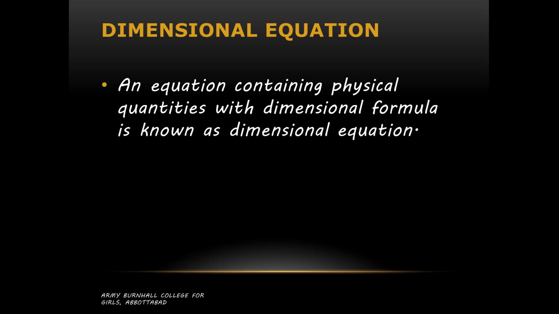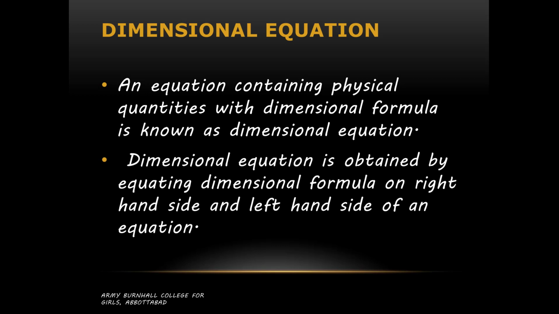Okay, what is dimensional equation? Basically, if it is equation, then there must be an equality sign. An equation containing physical quantities with dimensional formula is known as dimensional equation. We have already written dimensional formula. While we are equating that dimensional formula with the quantity, that will give us dimensional equation. Dimensional equation is obtained by equating dimensional formula on right hand side and the value of that physical quantity on the left hand side.